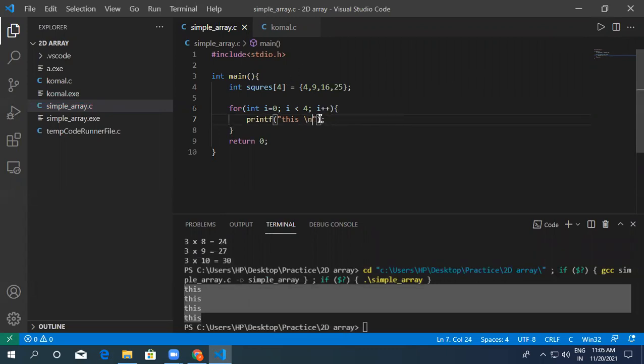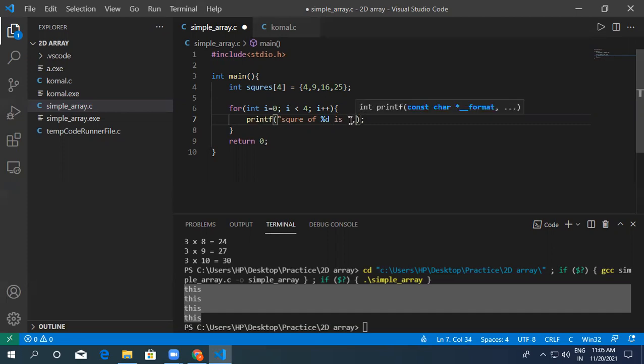So how can I print? I can say square of percentage d is. Now I didn't write anything here.